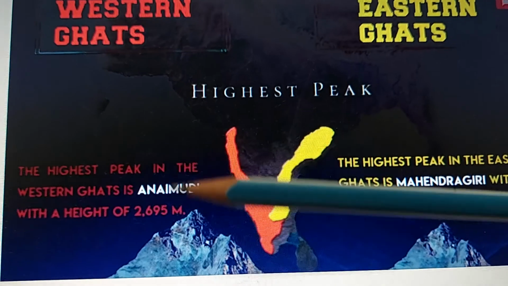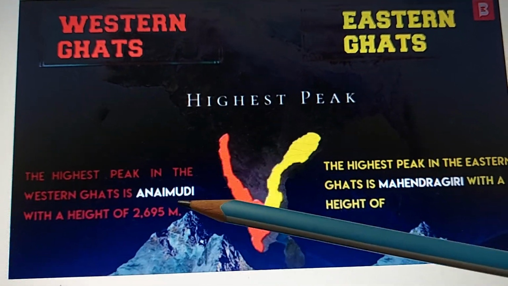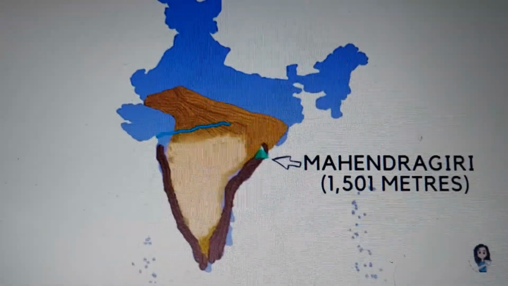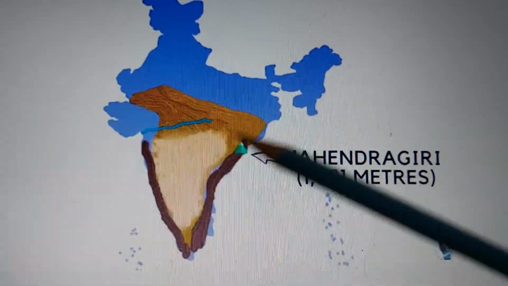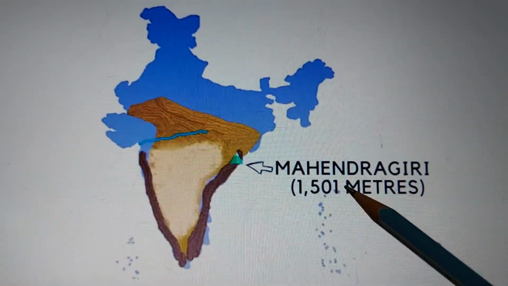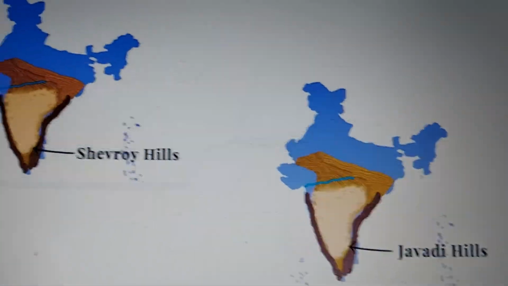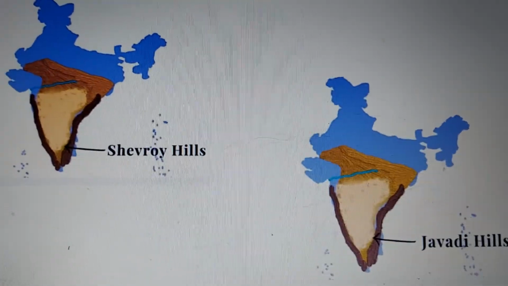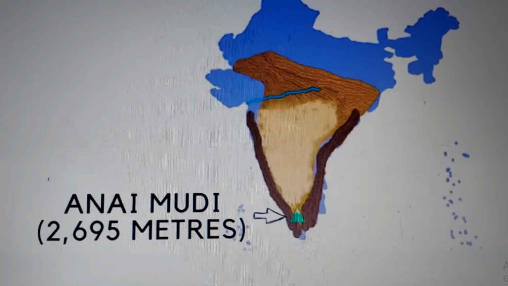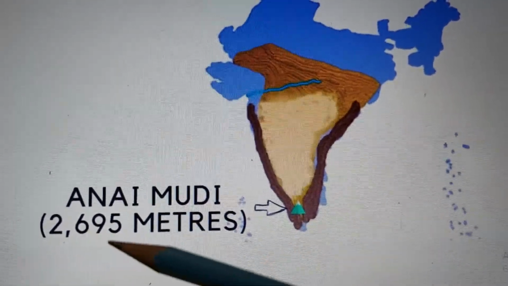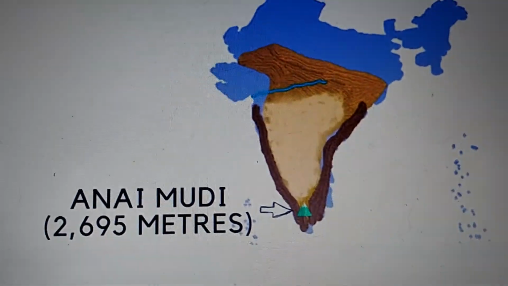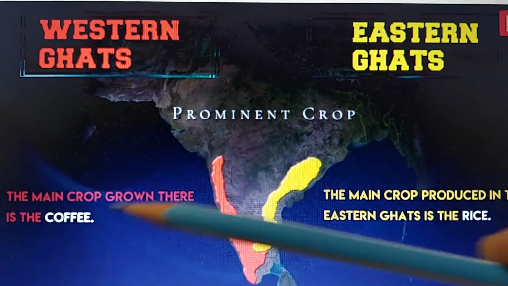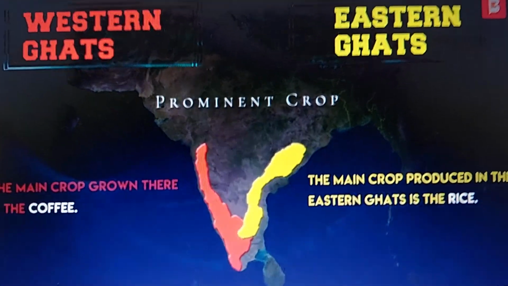Children, the highest peak on the Western Ghats is Anamudi, and in the Eastern Ghats it's Mahendragiri. So let's look into the details. You can see here in Orissa this is Mahendragiri, the highest peak in the Eastern Ghats, at 1501 meters. There are two other hills also, the Javadi Hills and the Chevroy Hills. On the Western Ghats the highest peak, Anamudi, is 2695 meters. The main crop that grows on the Western Ghats is mostly coffee, and in the Eastern Ghats it's mostly rice.